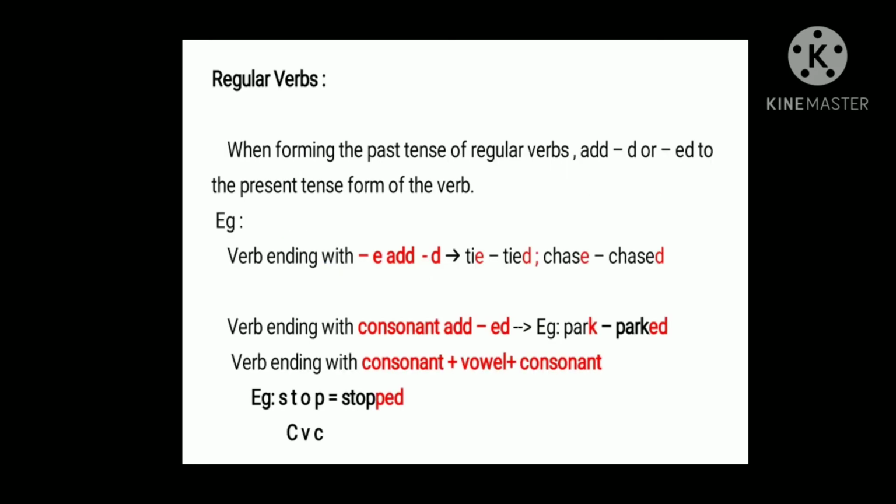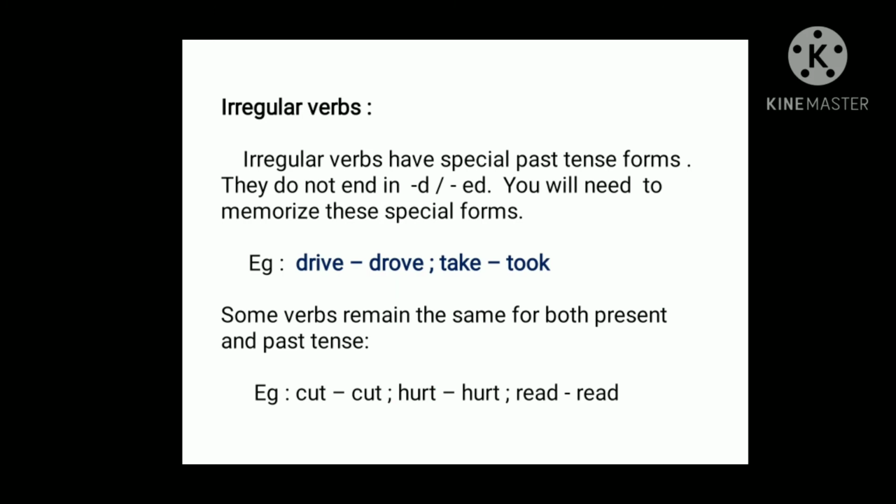Now look at the regular verb. There are three rules. When a verb ends with e, we add only d. When a verb ends with a consonant, we add ed. When a verb ends with consonant, vowel, consonant, we double the last letter and add ed. For irregular verbs, we won't add d or ed, but there is a complete change in the spelling. For example, take, took; make, made. There are also some verbs which remain the same in present and past, like put, cut, hurt, read.